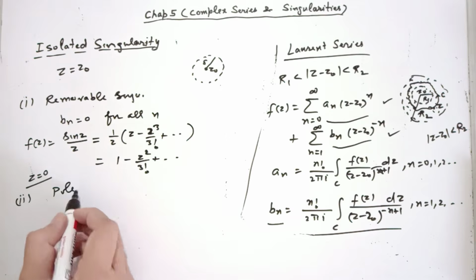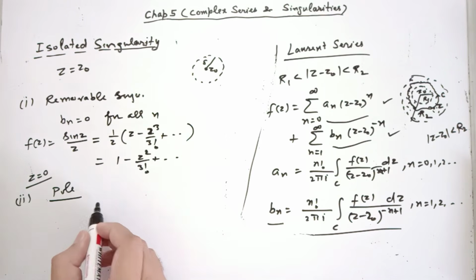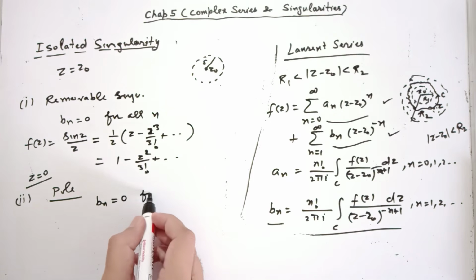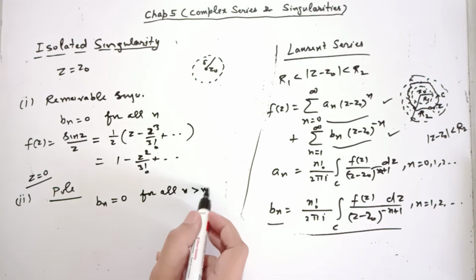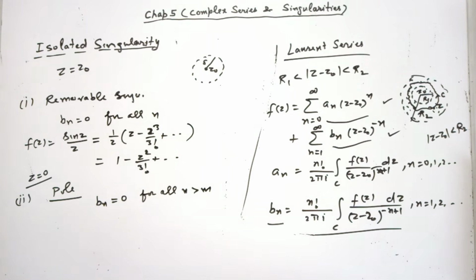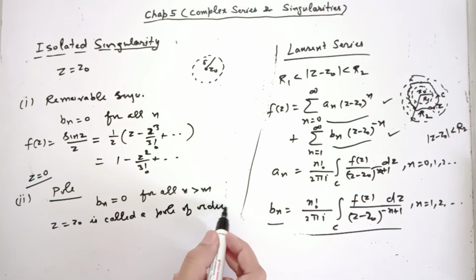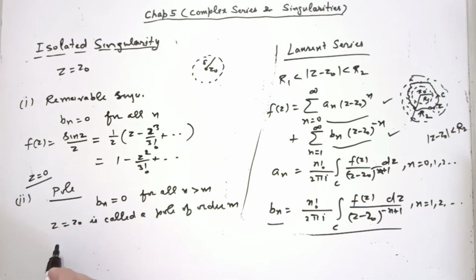Second type is pole. If bn is 0 for all n greater than m in this series expansion, then z equal to z0 is called a pole of f(z) of order m. Okay, if m is 1, in that case it is called a simple pole.